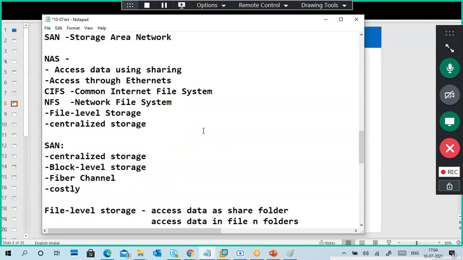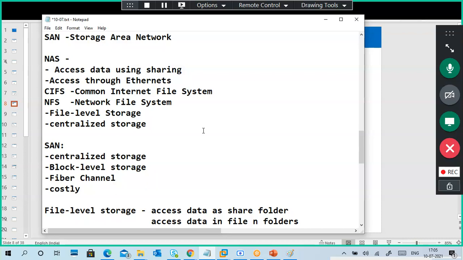NAS is usually accessed through a common network, the regular LAN network only. In a NAS, we use a shared file system using different protocols. Two of the protocols are NFS and CIFS. Both are network sharing protocols. NAS is file level storage.